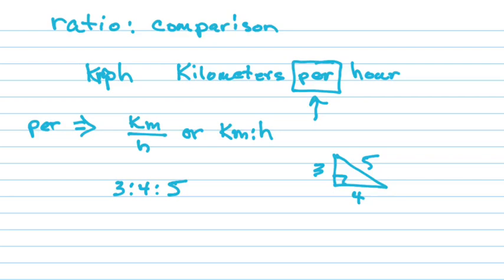Right? So we're going to talk a little bit about writing these. And the most important thing is how to simplify them, okay? Because there are a couple of rules for working with ratios. So, a ratio, different symbols, right? The first rule is that you must simplify it. Okay? This is very important. Simplify it. And to simplify it, there are a couple of things.